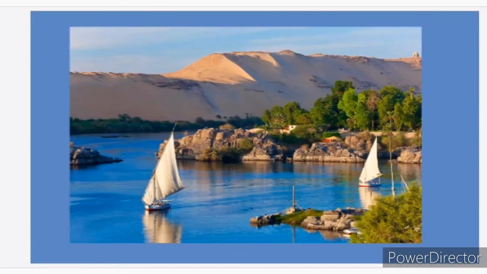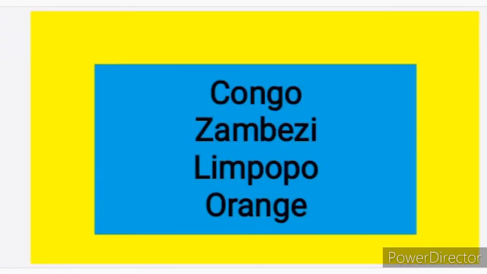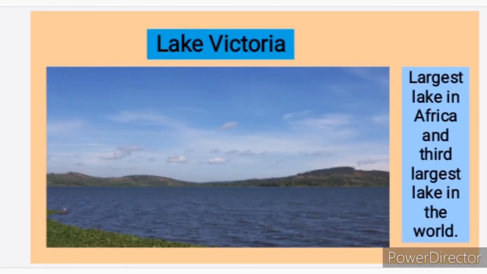Okay, you can see another picture of the river Nile here. We have some other big rivers in Africa, like the Congo River, Zambezi, Limpopo, and Orange. Okay, now let's look at the lakes in Africa. The biggest lake in Africa is Lake Victoria. This is the picture of Lake Victoria, and it is the third largest lake in the whole world.